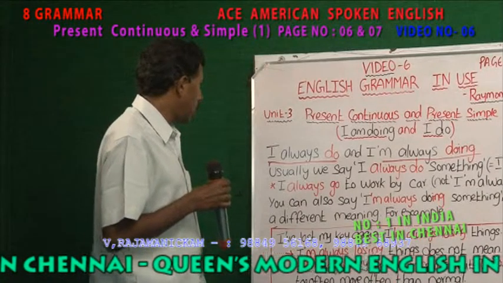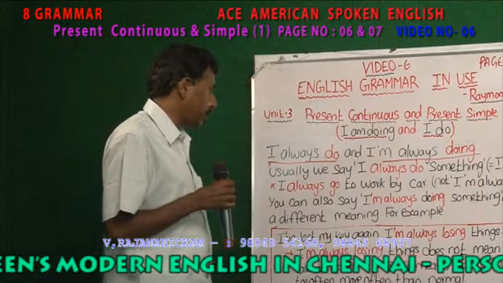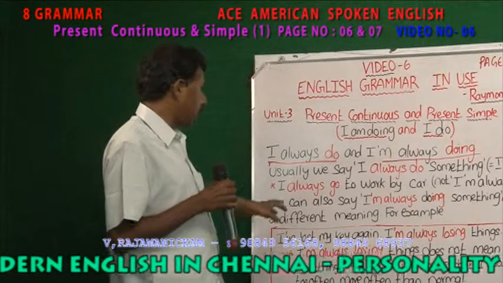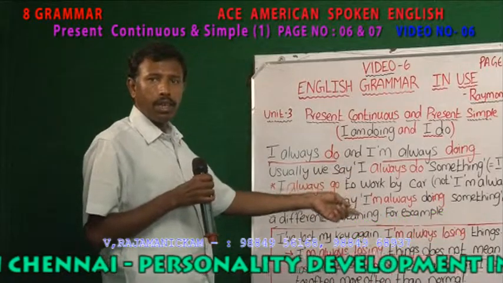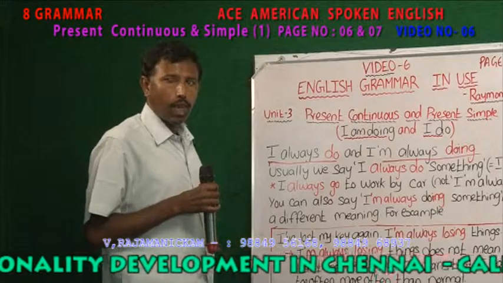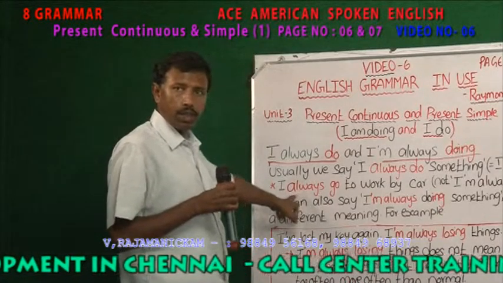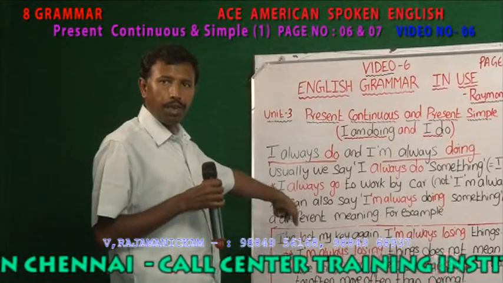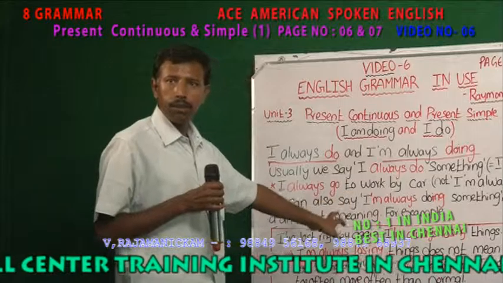So what is the difference when we add something like always in the present continuous? Always in the present continuous means that it's happening now and it has happened earlier also. So that is what we are trying to figure out here. You have to be very careful in using always. There is a condition with every word. So always has to go with only present simple.